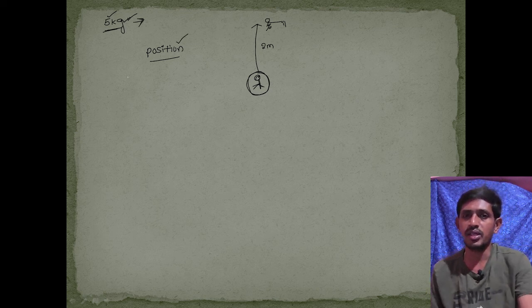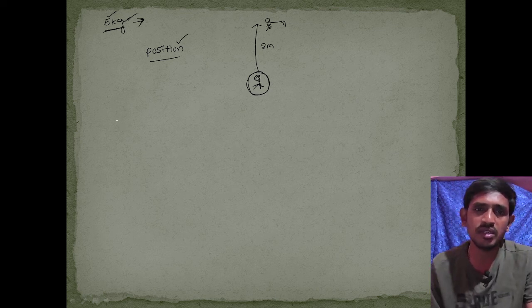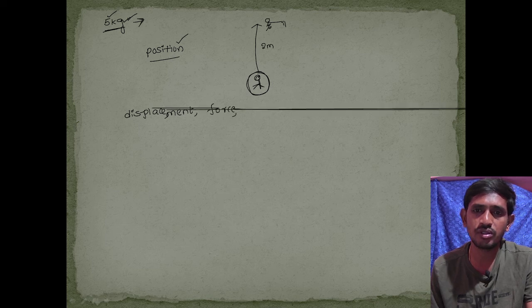In our nature, many vector quantities are available. They are displacement, force, and acceleration.